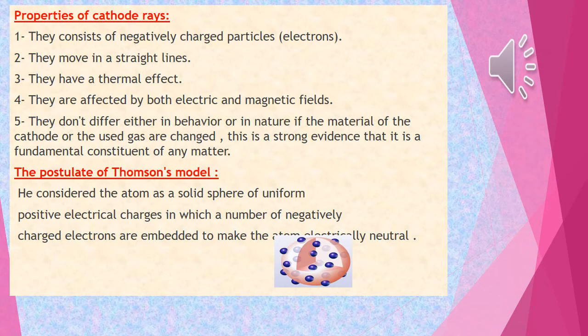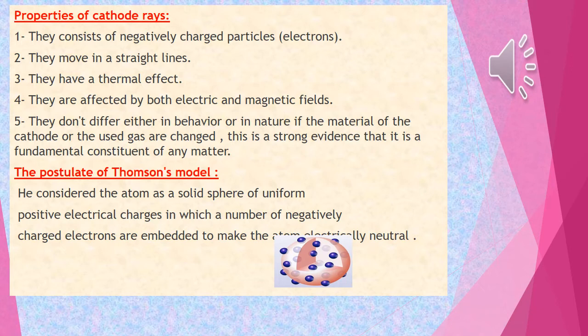For example, if I have a tube and I put a battery, the electrons move from negative to positive, as we know from middle grade, positive with positive makes a repulsion force, and positive and negative make an attraction force.